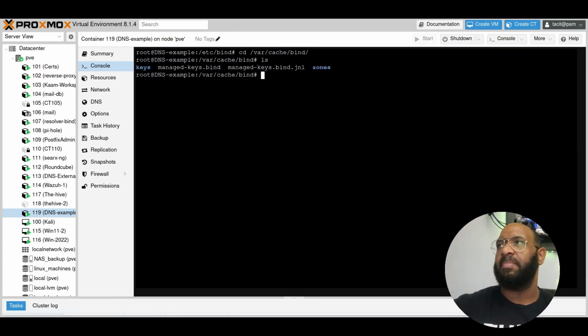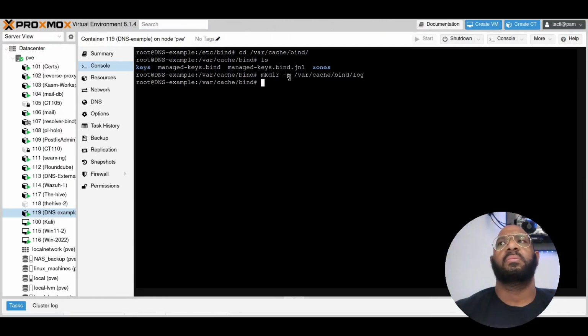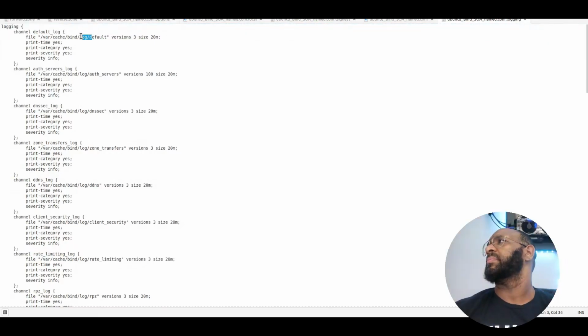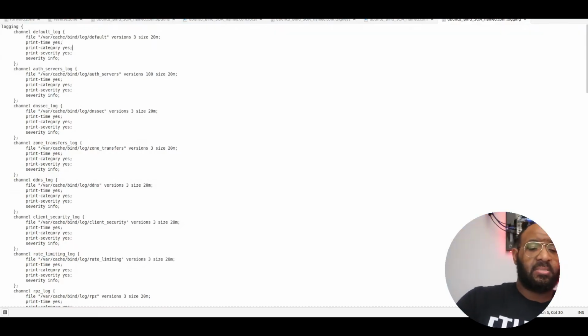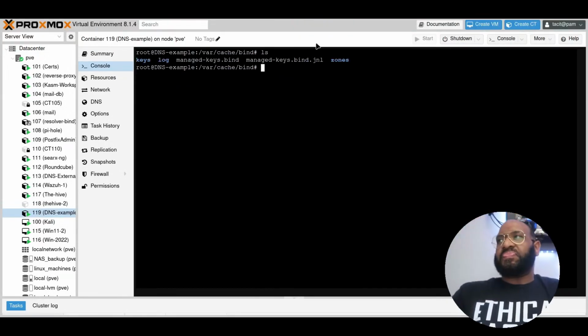So we have these built-in managed keys files. We have the new key file created and the zone files I created. There is one other one I want to make, which is the logs, because we are doing a custom log build as well. So let's do log. I think it's log or logs. Let me see. It's log. All right, so that is what we will have. So now we have these directories.